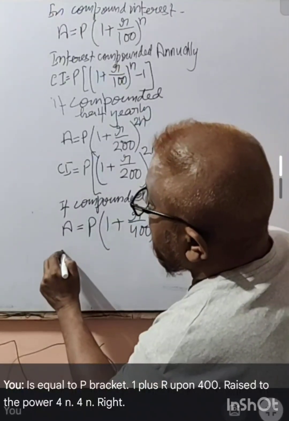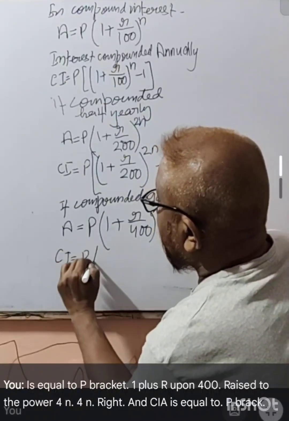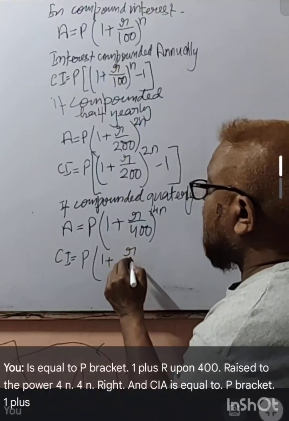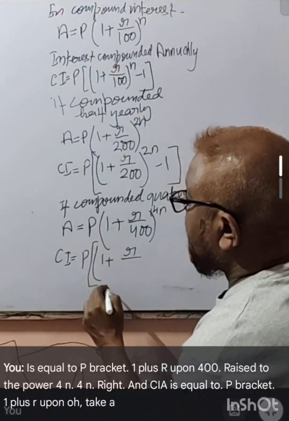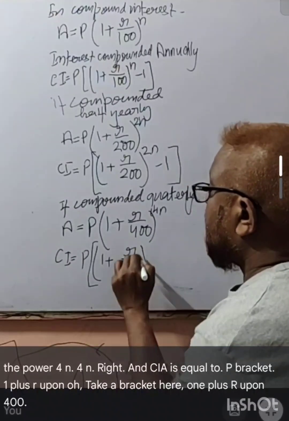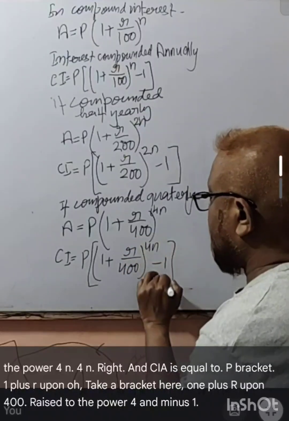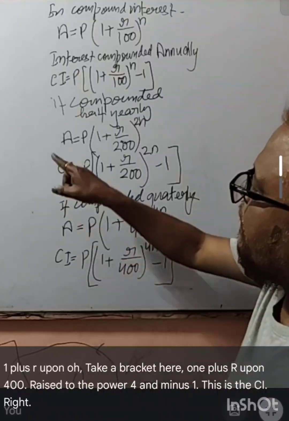And CI is equal to P bracket 1 plus R upon 400 raised to the power 4n minus 1. This is the CI, right?